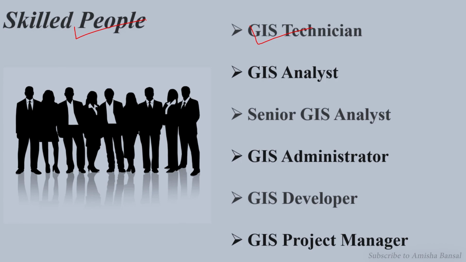Next is skilled people. When we have the hardware, software, and data, we need the skills so that we can work on GIS. These are some of the professions whose roles we can play after learning GIS: GIS technicians, who can run the GIS very well; GIS analysts, who analyze our data after doing all the study; GIS administrator; GIS developer; and next, GIS project manager.